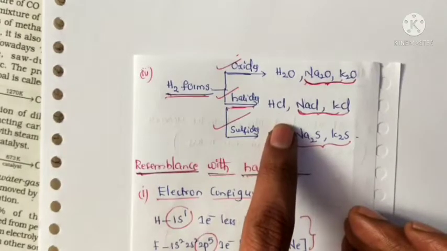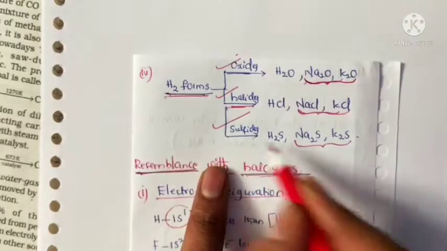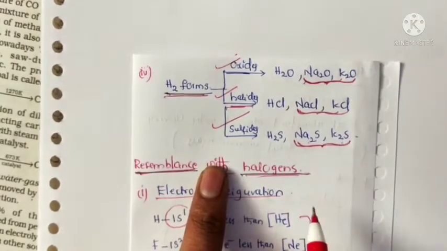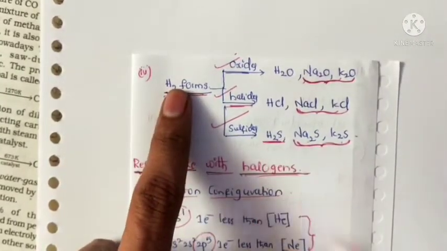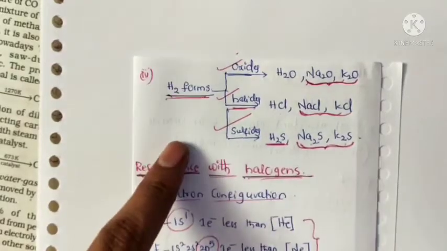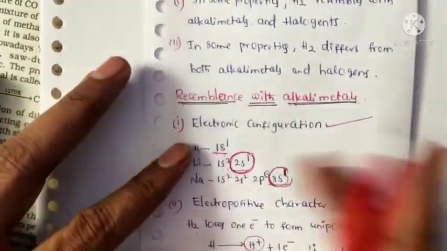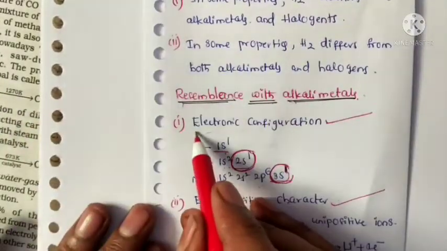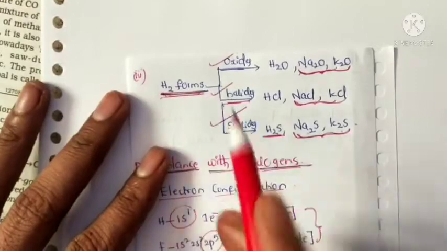And hydrogen can form sulfides like alkali metals, sodium sulfide, potassium sulfide. Like alkali metals, hydrogen can also form hydrogen sulfide. So we can conclude that some properties of hydrogen resemble alkali metals: first, electronic configuration; second, electropositive character; and third, formation of compounds.